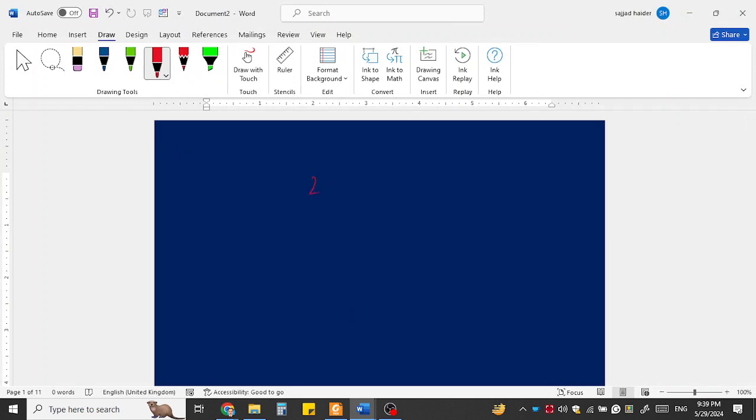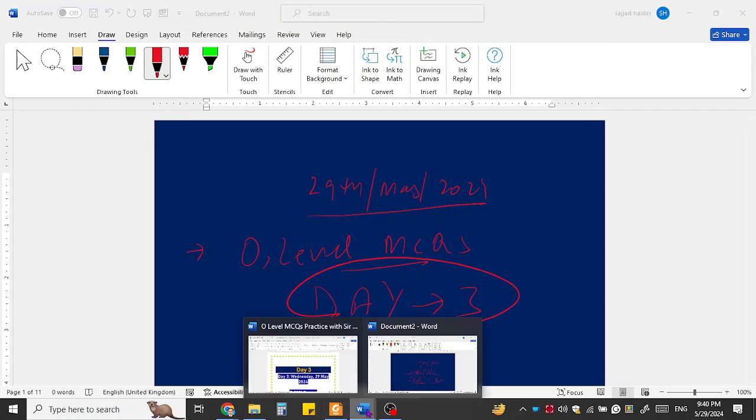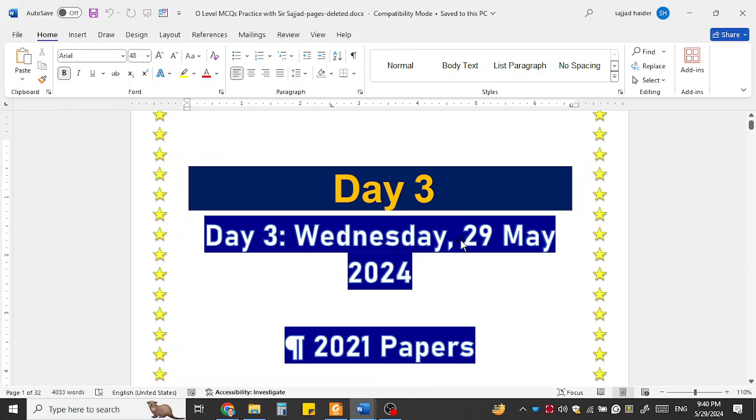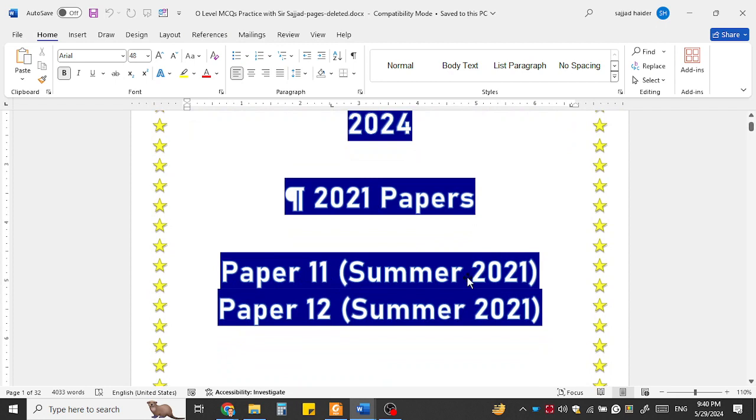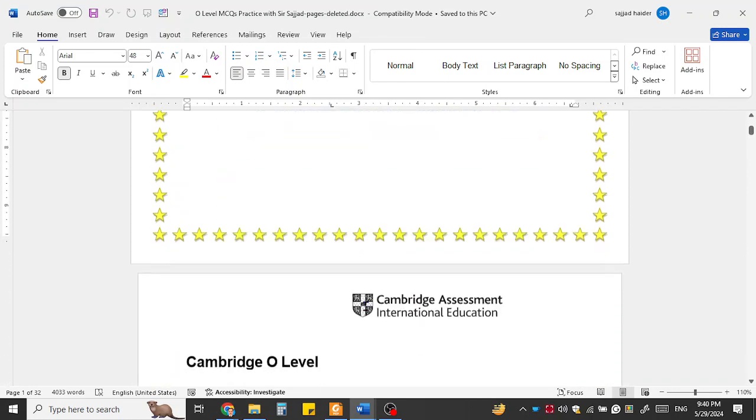Today is the 29th May 2024 and we are here to prepare the O Levels MCQs paper, and this workshop is now proceeding to day number 3, Wednesday 29 May. The target was to do the summer 2021 paper 1, and then the summer 2021 1-2 variant. So let's start.